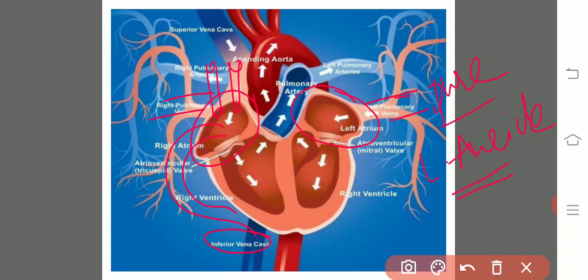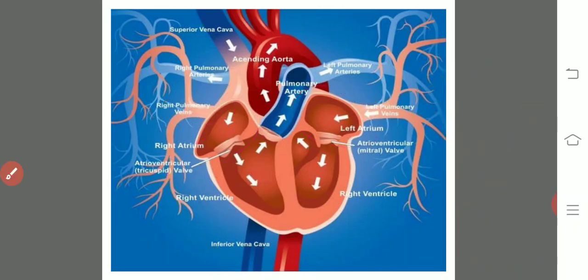So during the diastole of auricles, what happens? The impure blood from all the body parts reaches the right auricle. Pure blood from lungs reaches the left auricle. Then come to the second step. What is the second step? That is the contraction of the auricles.